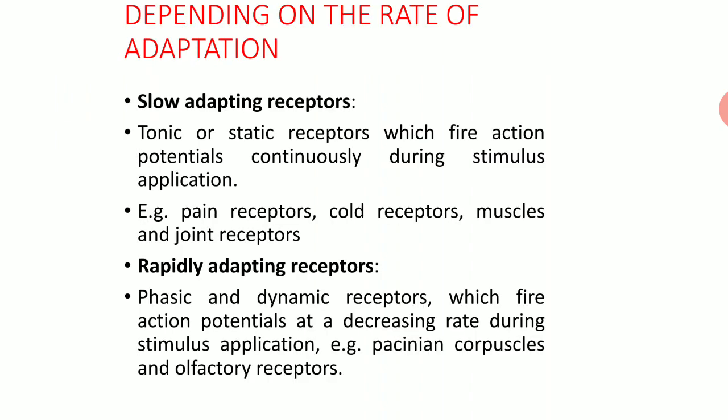Depending on the rate of adaptation, there are two groups: slow adapting and rapidly adapting receptors. Slowly adapting receptors are also known as tonic or static receptors, which fire action potentials continuously during stimulus application. Examples are pain receptors, cold receptors, and muscle and joint receptors. Rapidly adapting receptors are also known as phasic or dynamic receptors, which fire action potentials at a decreasing rate during stimulus application. Examples are Pacinian corpuscles and olfactory receptors.